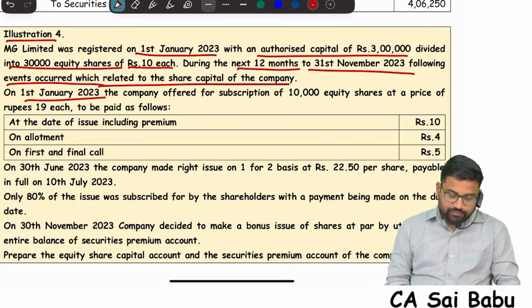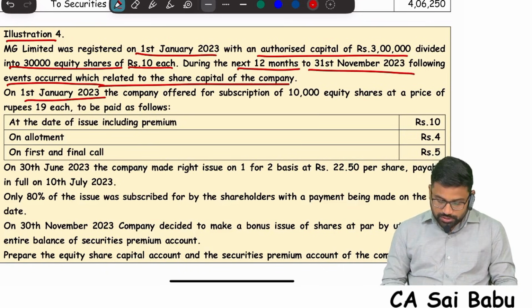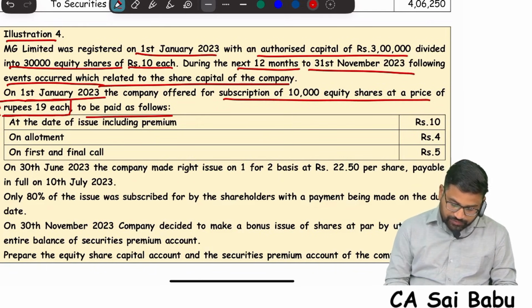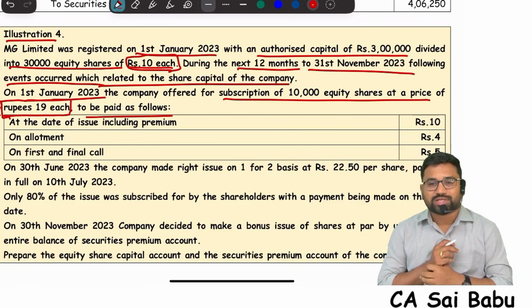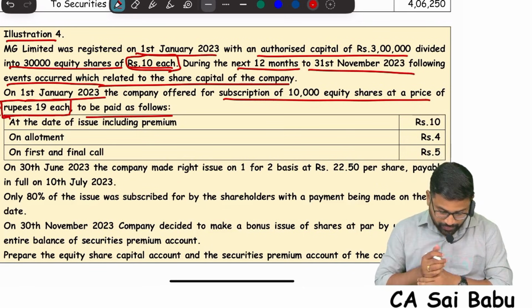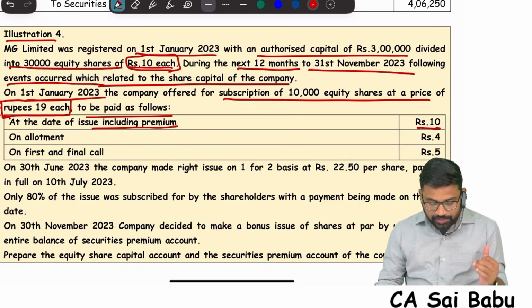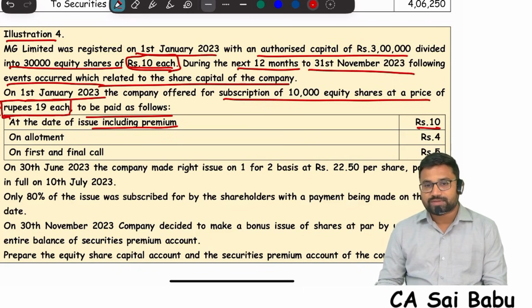On January 1st, 2023, sir, the company offered for subscription 10,000 equity shares at a price of 19 rupees each, to be paid as follows. Actually, the face value of the share is 10. Now they are offering shares to the public for 19 rupees. So 9 rupees is what, sir? Securities premium. At the date of issuing, including premium, 10. So here the premium amount is included in application itself.